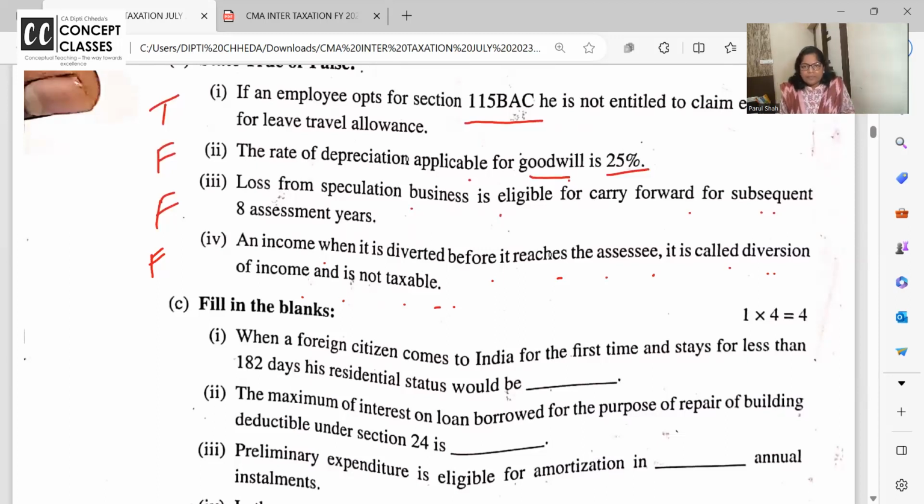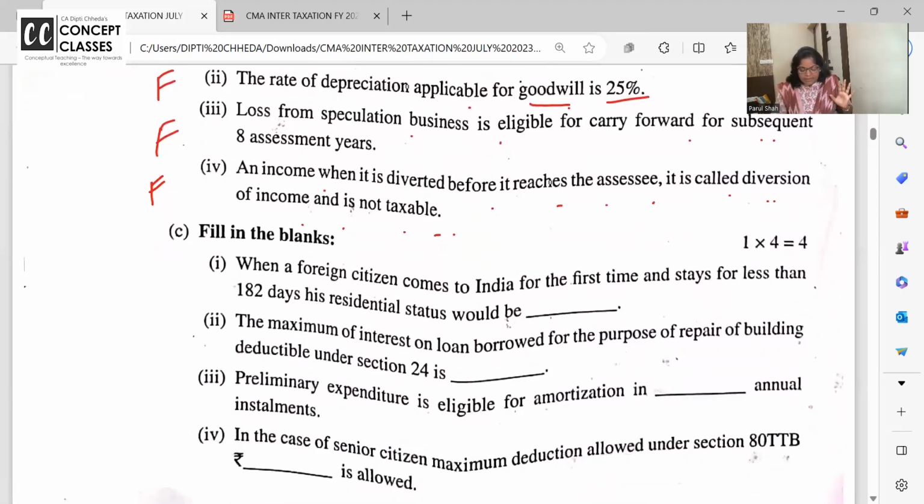They are saying that diversion of income is not taxable. It's not like that. Application of income is not taxable. I'm getting salary from an MNC company. I bring it home and give it to my mother-in-law, who spends it for the household. Does she need to pay the tax? No. That is application of income. There's a lot of confusion on this and examples are limited, but I feel it is false.